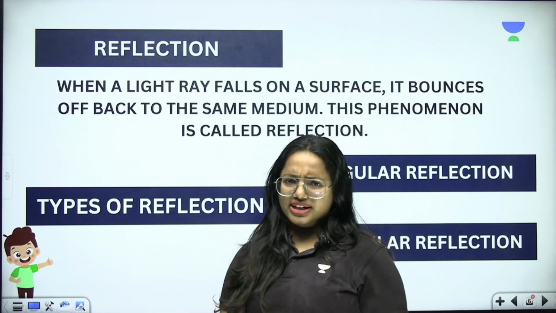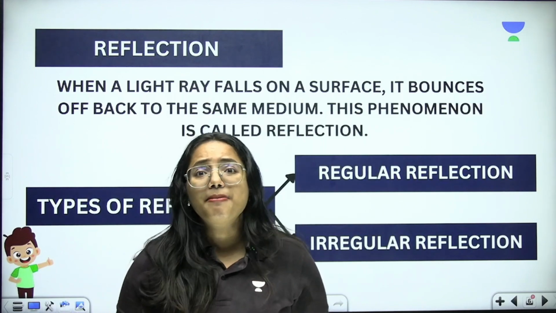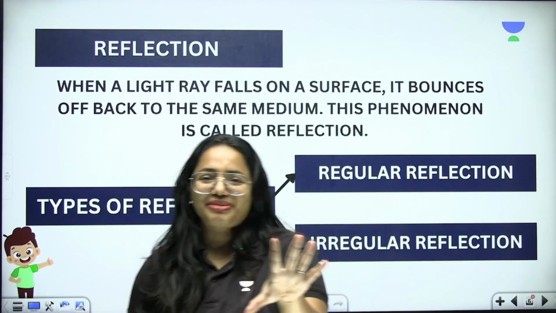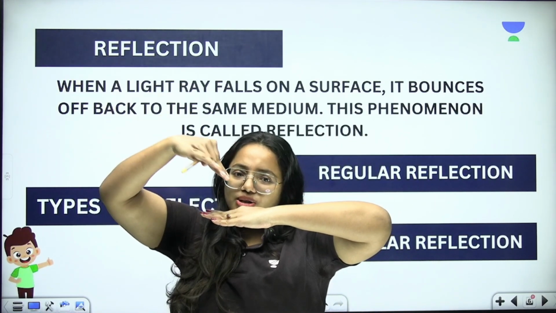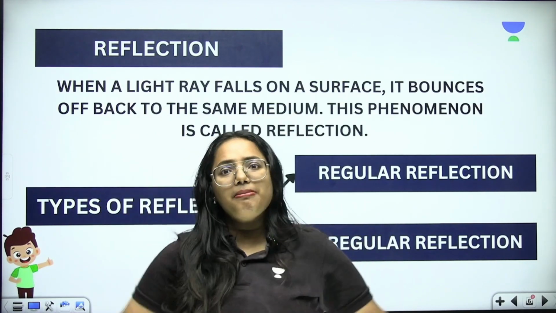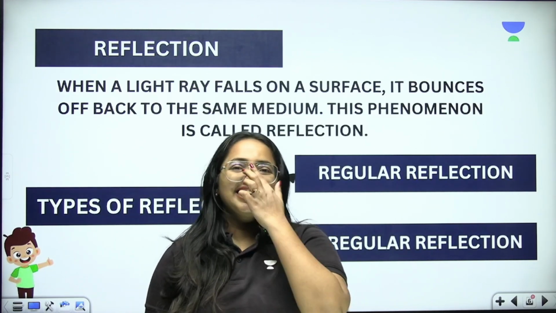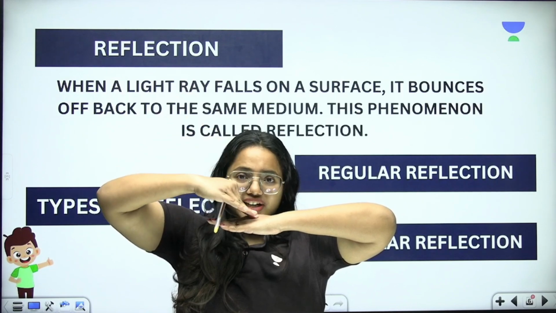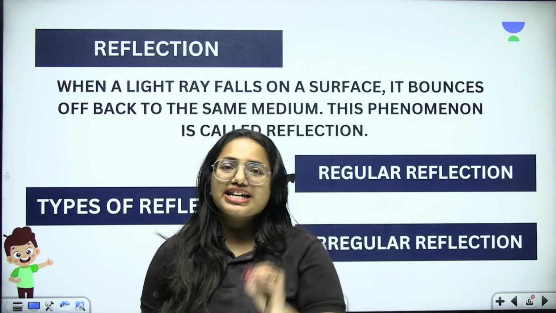What is meant by reflection exactly? When a light ray falls on a surface, it bounces off back to the same medium. This is a bit complicated. Don't worry, let me break it down for you. So let this be a surface. A light ray falls on the surface and it bounces off back to the same medium. I think this is getting simplified right now, right? Yes. So we have to consider a surface. A light ray falls on it and it bounces off back to the same medium. So this is called reflection.